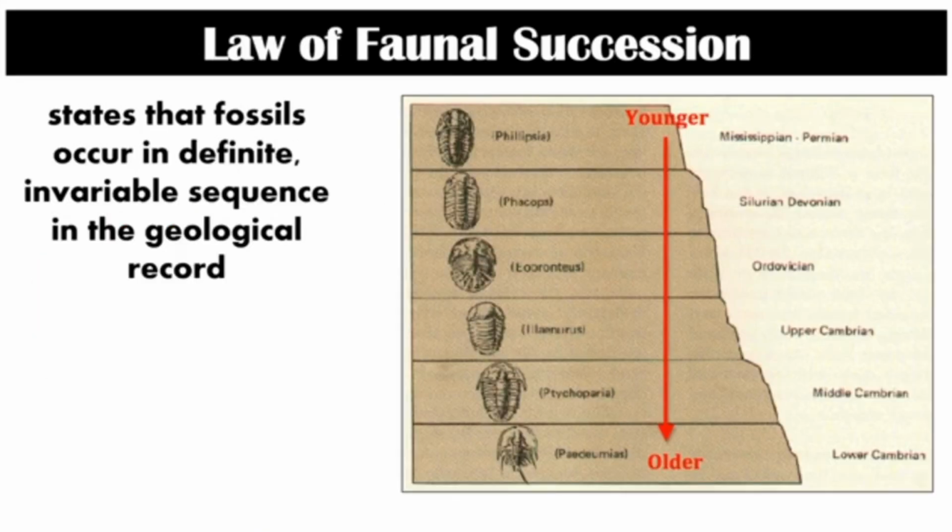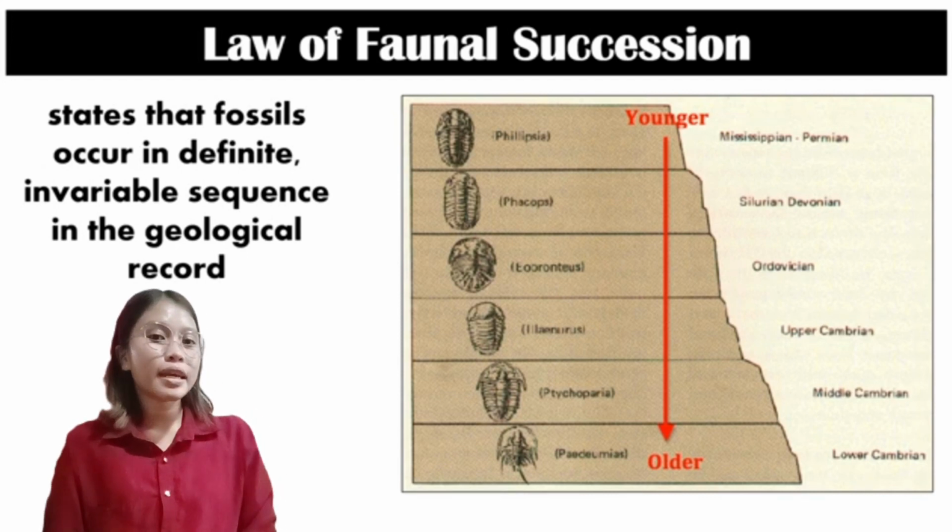So now, let's talk about the law of faunal succession. This law states that fossils occur in a definite, invariable sequence in the geological record. So as we can see in this illustration, from younger to older.